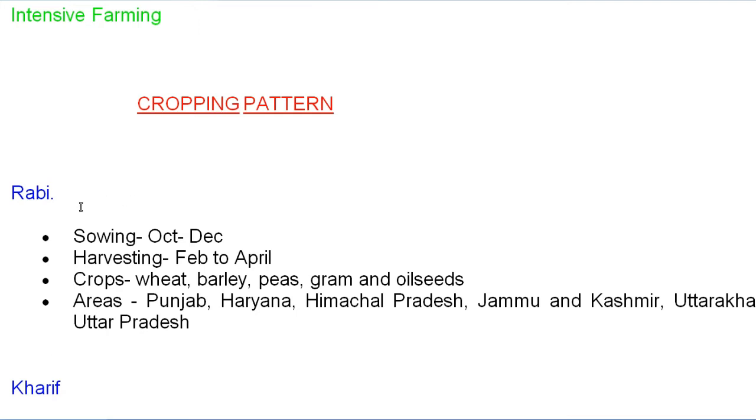As we know, Rabi is the winter crop, with sowing from October to December and harvesting from February to April. What kind of crops do we grow under the Rabi season? Wheat, barley, peas, gram and oilseeds are the main crops. The states in which we grow these crops are Punjab, Haryana, Himachal Pradesh, Jammu and Kashmir, Uttarakhand and Uttar Pradesh. This is also an important question which comes in the exam for 3 marks, remember. Next, it is Kharif.